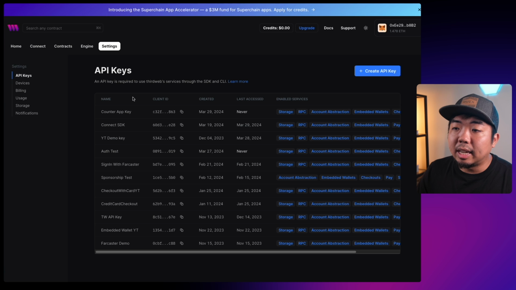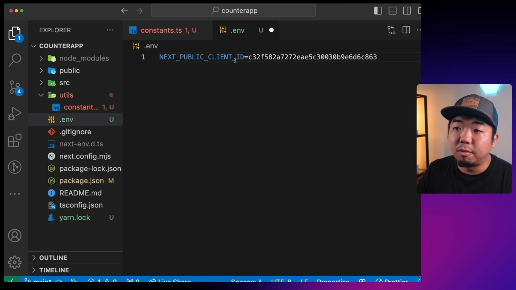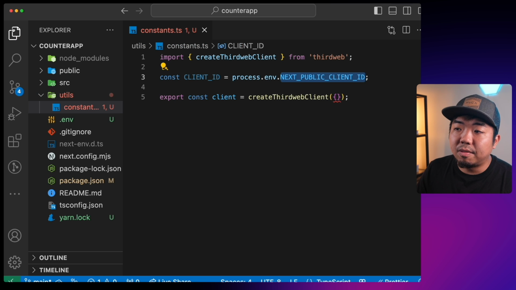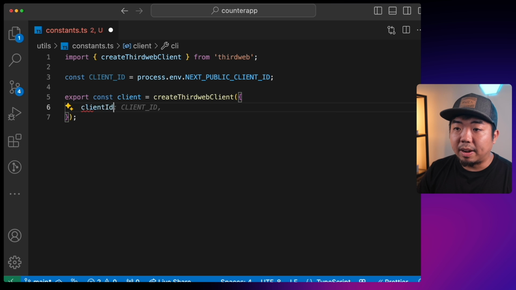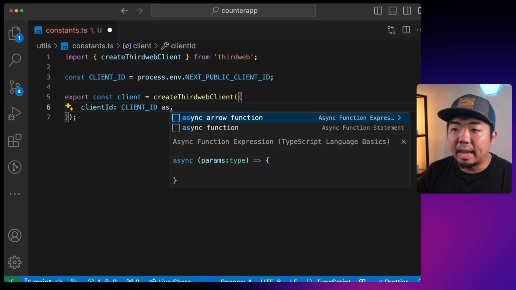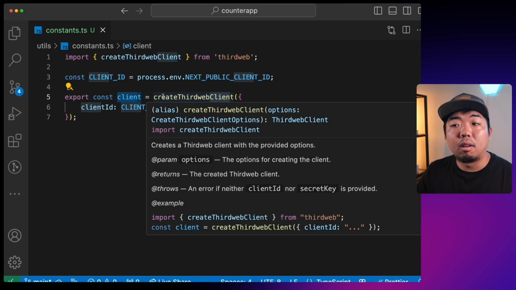So coming back to settings here, all we're going to do is copy our client ID over to our code editor and paste that in for our client ID variable. I'm going to close that .env file, come back to our constants.ts file here. And for our client, the createThirdwebClient, we're going to provide it our client ID, which is going to be our client ID. And we're going to say as a string here. There we go. So now we have our client set up that we can use throughout our application.